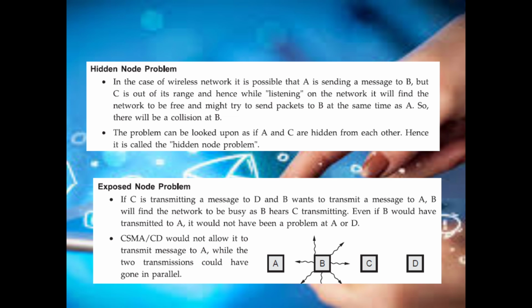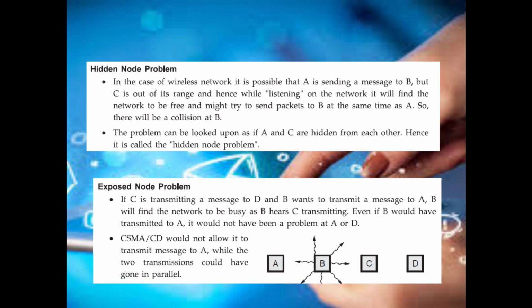CSMA/CA faces two different problems, the hidden node problem and the exposed node problem. The hidden node problem is that if A is transmitting a message to B, C does not know what is happening in the network. So at that time, C remains hidden and faces the problem of sensing the channel. A starts transmitting a message to B or B starts transmitting a message to A, but C does not know what is happening in the channel. This is called the hidden node problem.